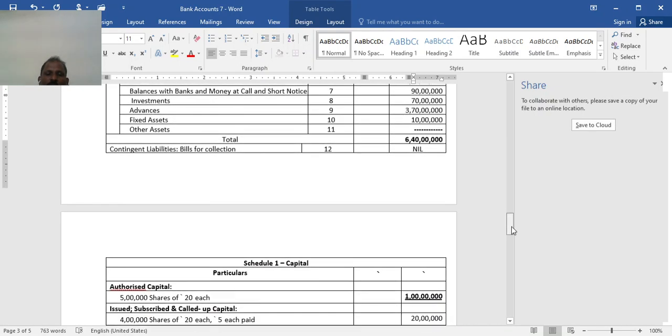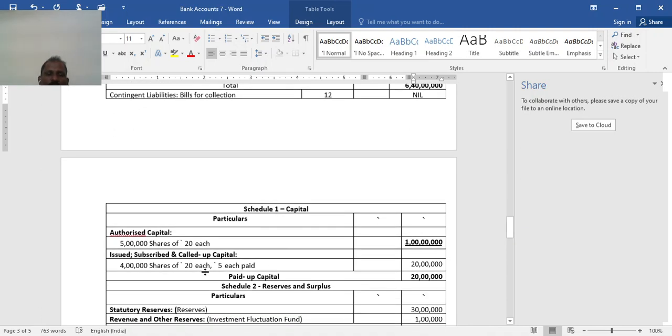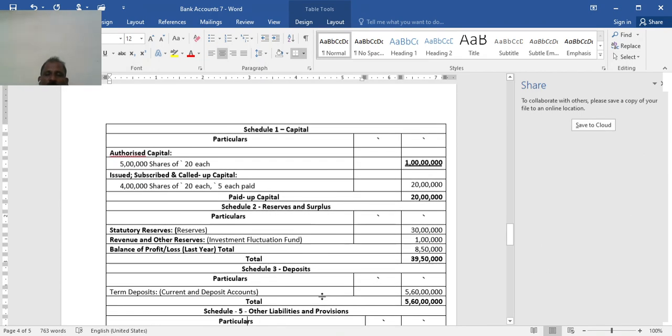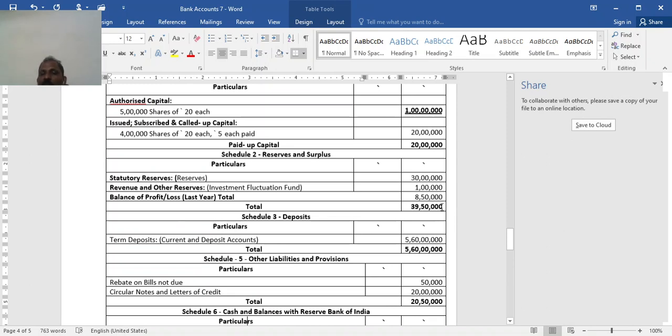So now first you prepare the schedules. Schedule 1: authorized and subscribed capital 20 lakh, no other adjustment. Schedule 2: statutory reserve given there. Then revenue and other reserves, investment fluctuation fund, balance carried forward. See, 8,50,000 in this, as in the previous problem, profit is carried to the balance sheet. Here the profit and loss account is prepared and all other balances and profit are given.